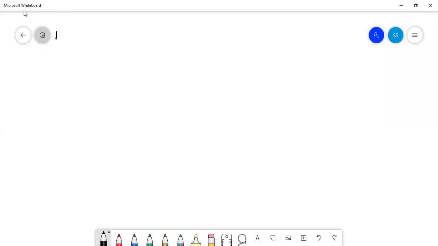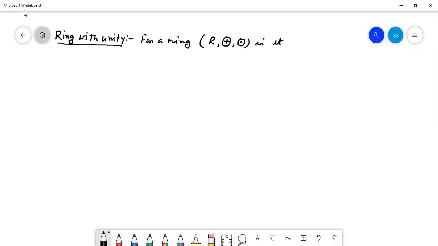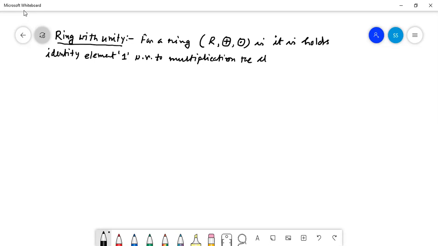Now the next part is ring with unity. For a ring, if it holds the identity element with respect to multiplication, then it is called a ring with unity.